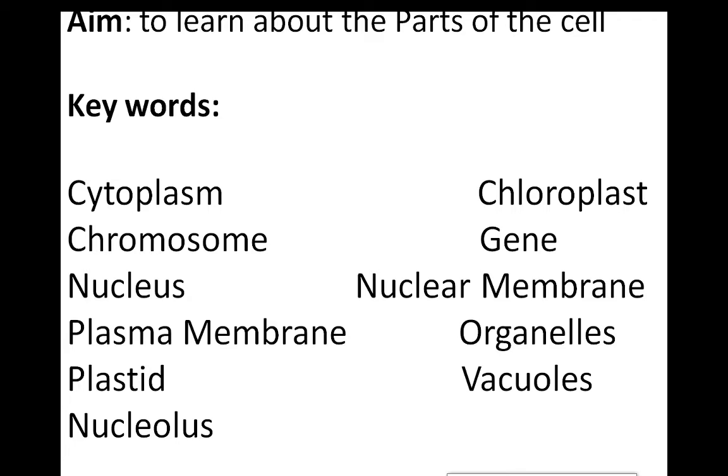Write down the aim as well as the keywords in your notebook. The keywords are cytoplasm, chloroplast, chromosome, gene, nucleus, nuclear membrane, plasma membrane, organelles, plastid, vacuoles and nucleolus. So write down the keywords.